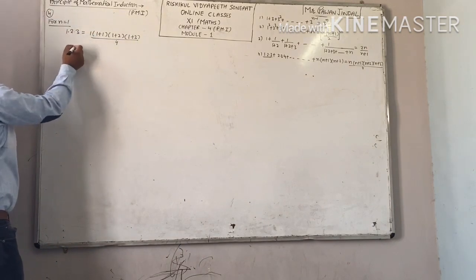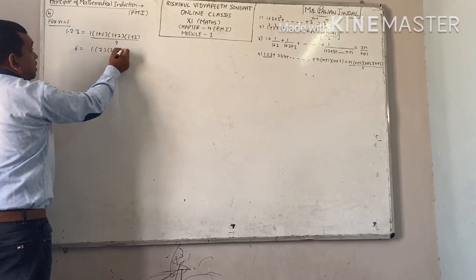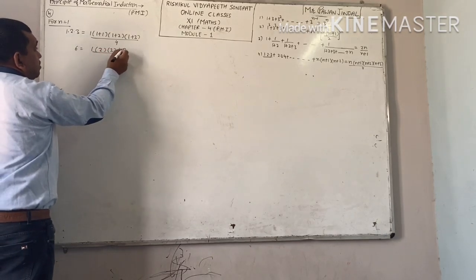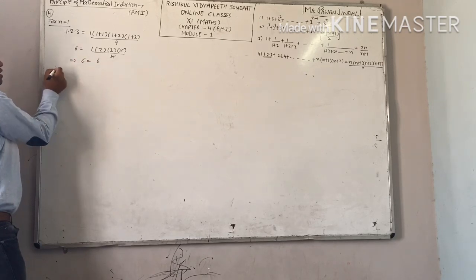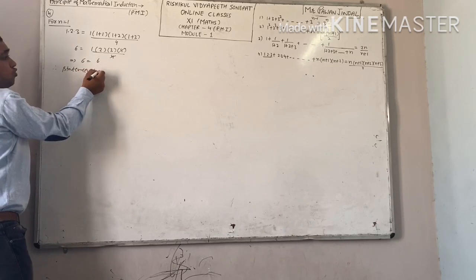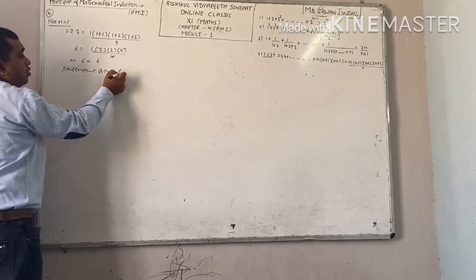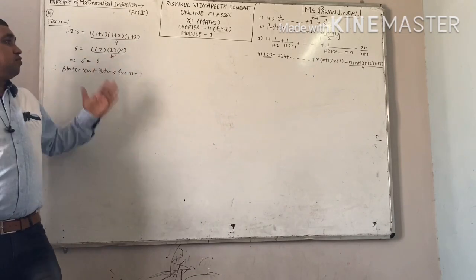This is your 2 into 3, 6. This is your 1, 2, 3, 4. This 4 is cancelled out. This implies 6 equal to 6. Therefore, you can say statement is true for n equal to 1. Means first step we have proved.